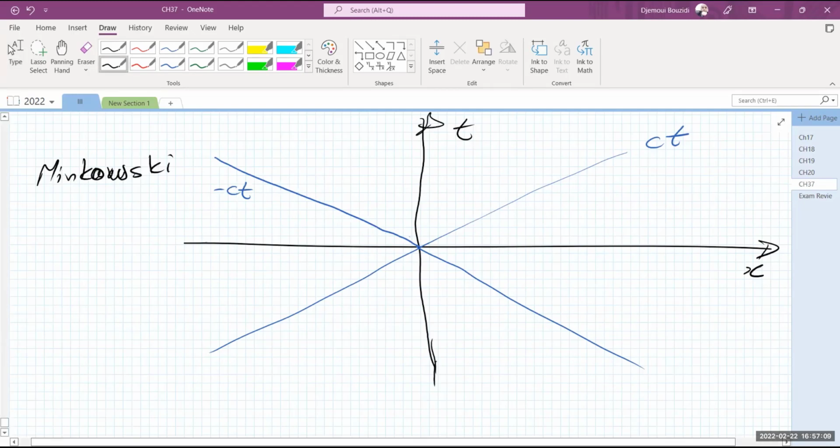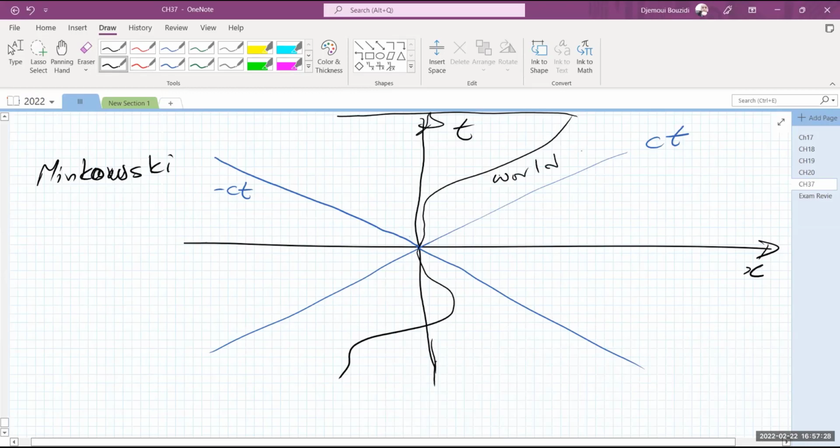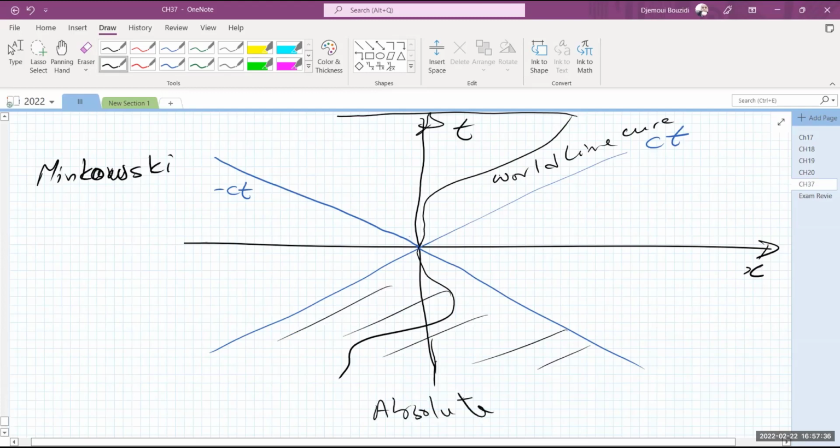This is actually, if you move with a certain velocity, this is your path. Depending on how you want, you could have traveled back in x, you could have traveled forward in x. You can still actually go back in x if you want to, but as long as your velocity is less than the speed of light, this is the curve that you're going to go. This is your world line curve. Anything that happened in here is your absolute past. Anything that happened in here is your absolute future. In other words, future.